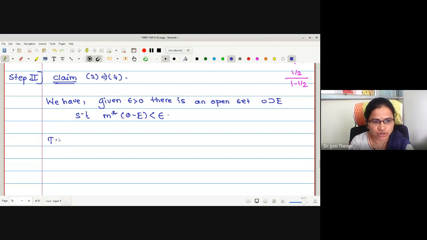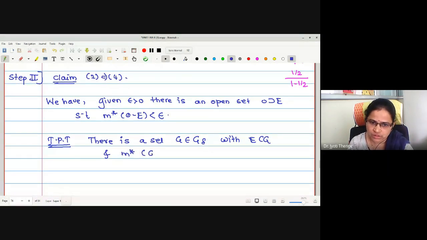And what we wanted to prove: there is a set G in G delta with E contained in G and M star of G minus E equal to 0.